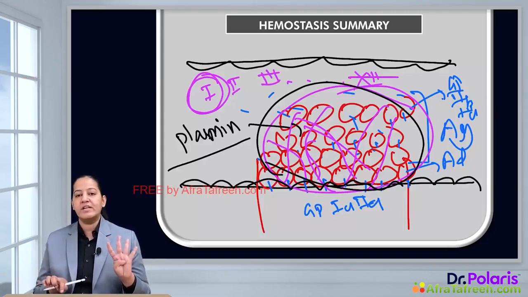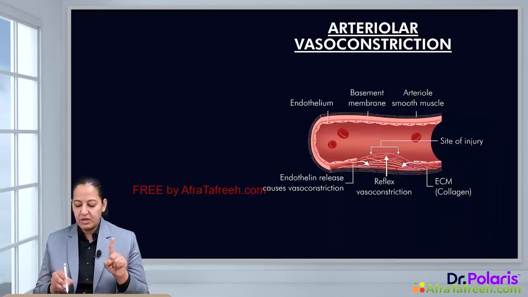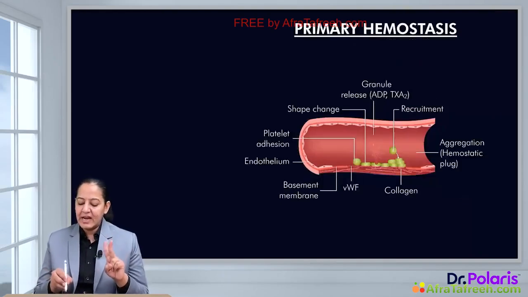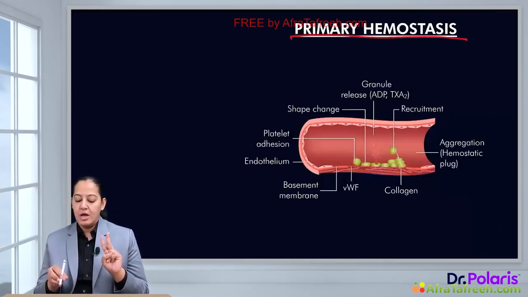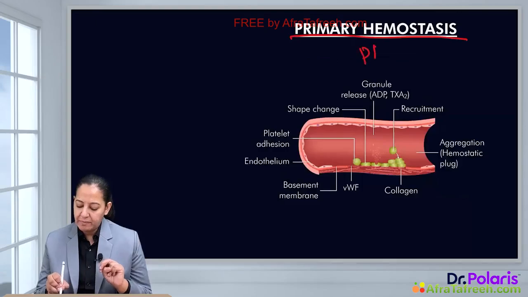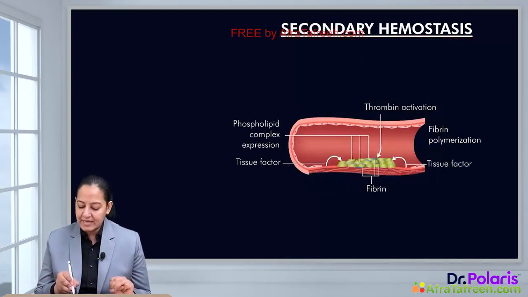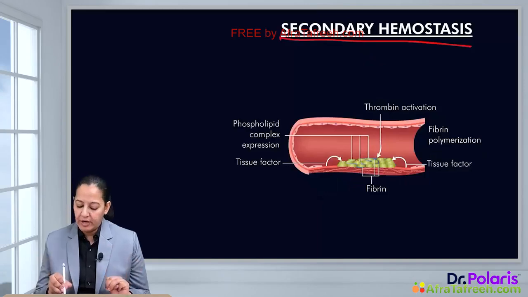So what are the 4 steps? The first step is the vasoconstriction. It is very momentary, it is transient, the first step. The second step is the primary clot formation. Primary clot is always made up of platelets. You can appreciate platelet adhesion, activation, aggregation. It is platelet. The secondary clot is made up of coagulation factors.